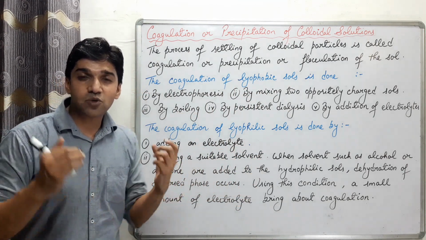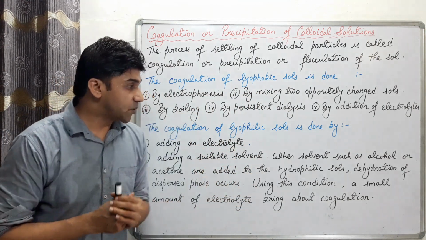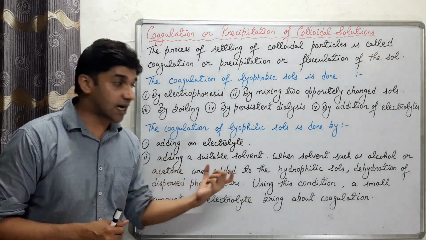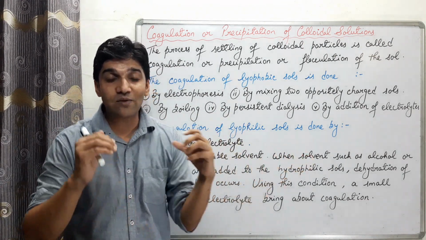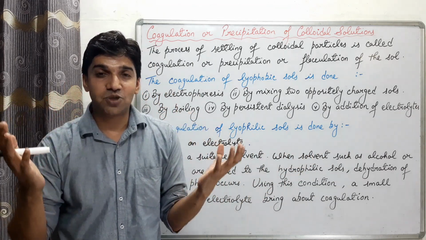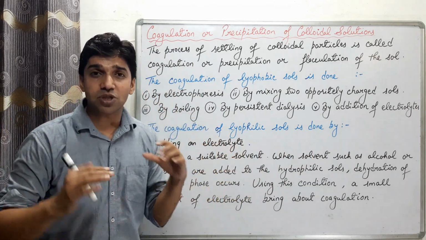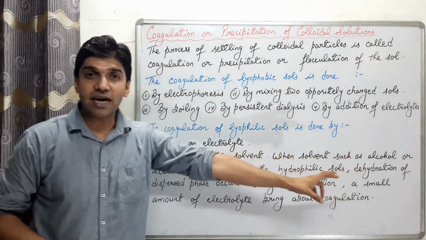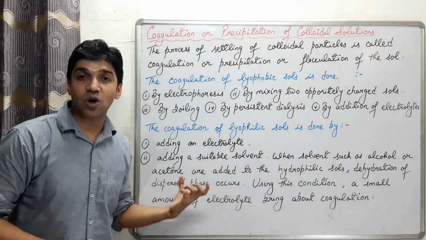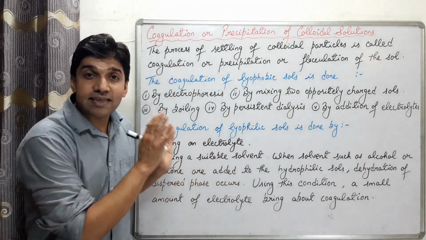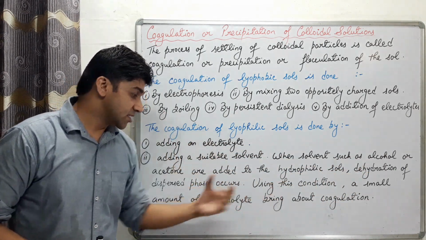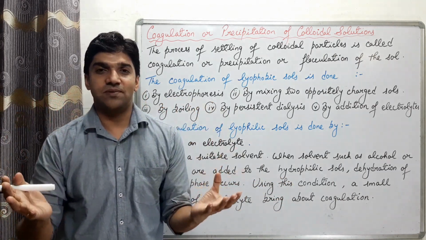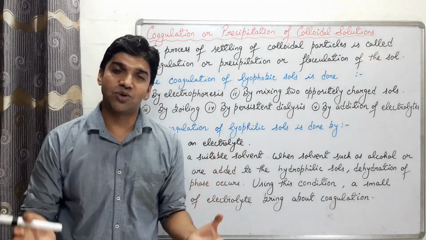Second, by adding a suitable solvent. Suppose we have alcohol or acetone. When we add alcohol and acetone to the hydrophilic sols, तो उससे क्या होगा, then dehydration, loss of water, dehydration of the dispersed phase occurs, and in this condition if we add a small amount of electrolyte, that will cause coagulation of the lyophilic sols.